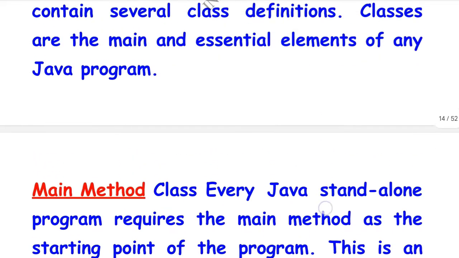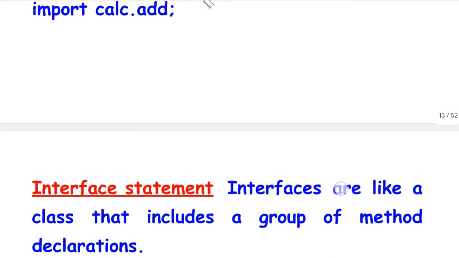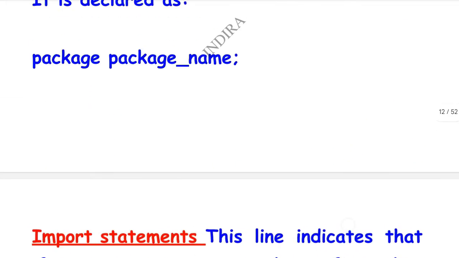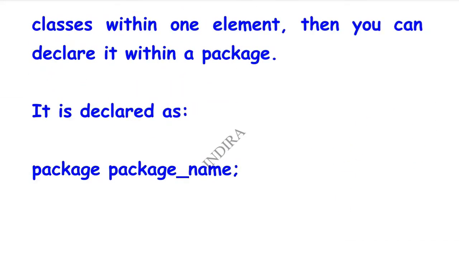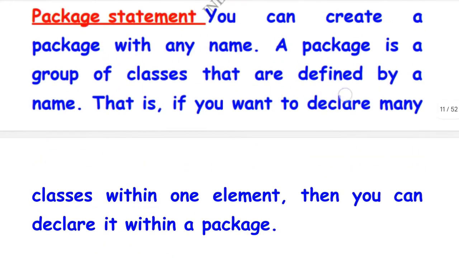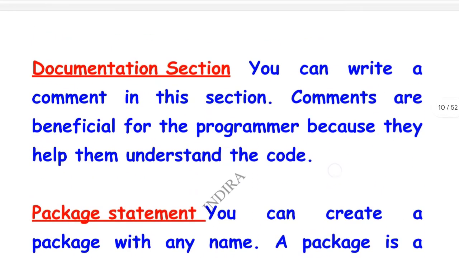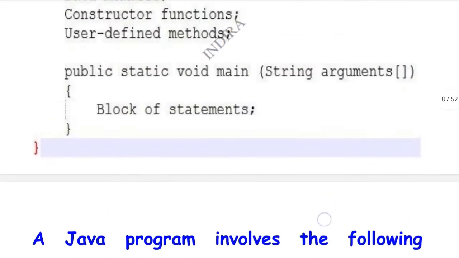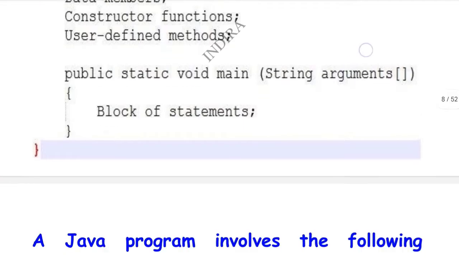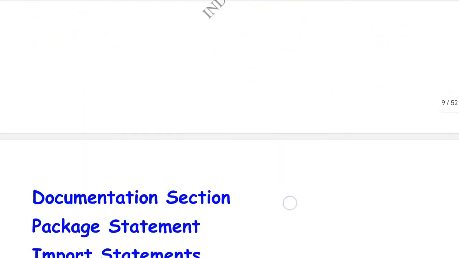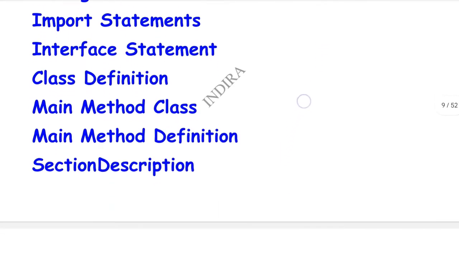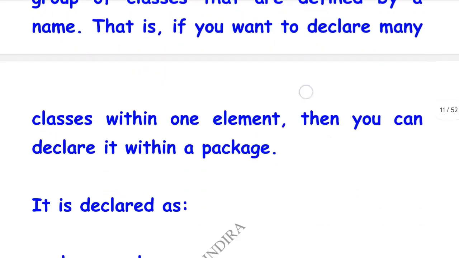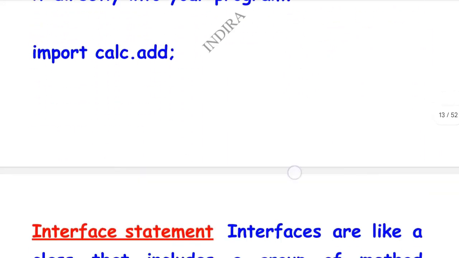So these are the sections of the structure of a Java program. The structure of a Java program question is also important. If in an examination you are asked to explain the structure of Java or write the structure of Java, then you have to write all these 8 sections in the answer. So this is the structure of Java.